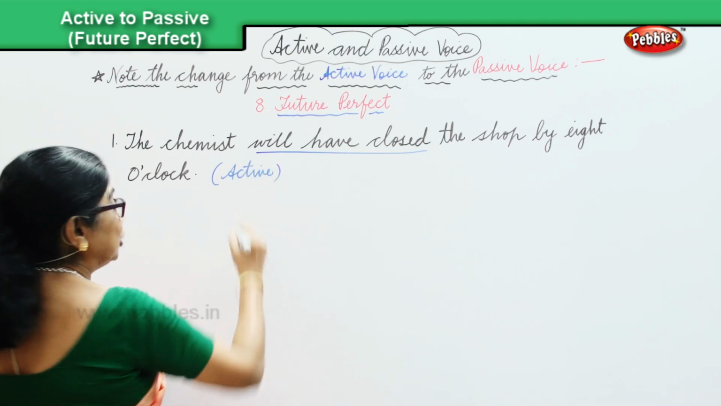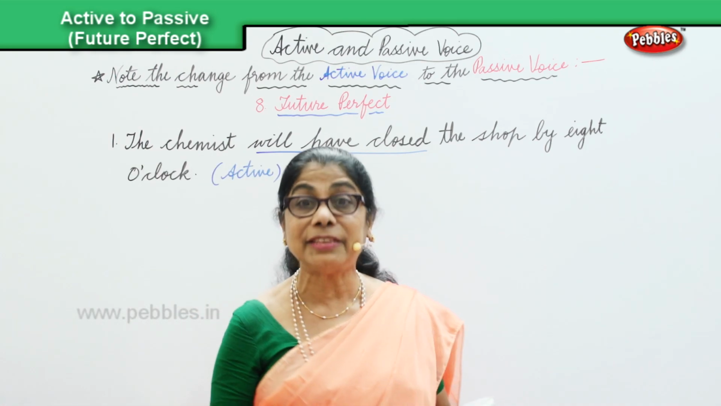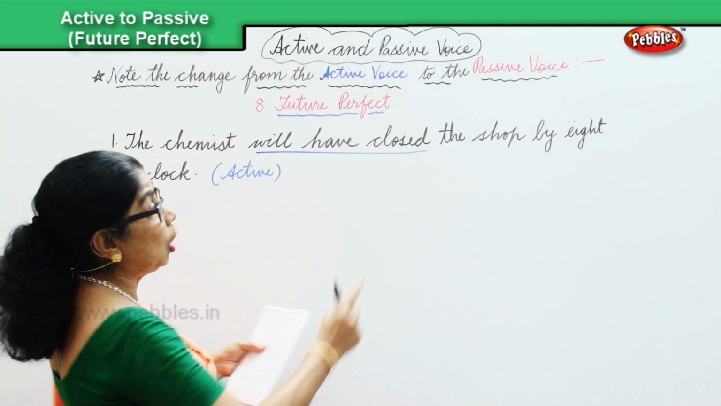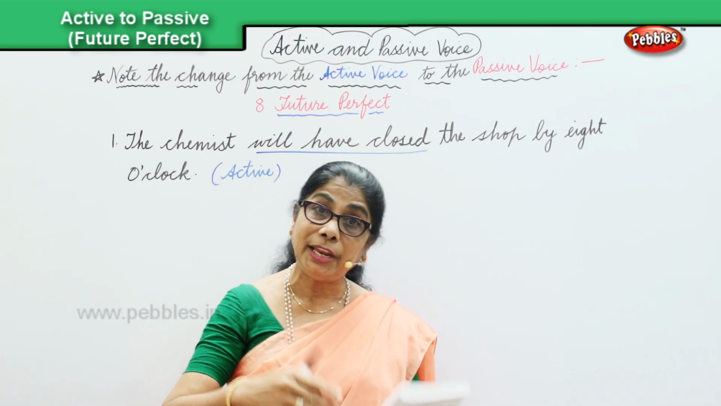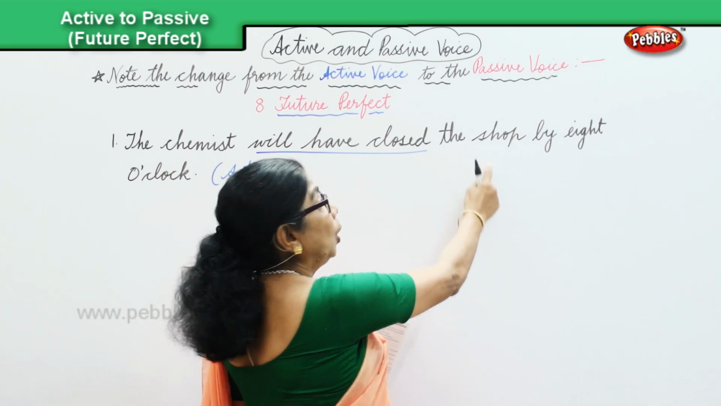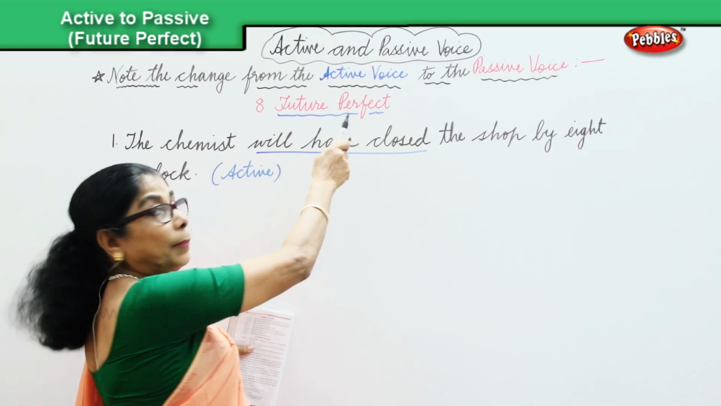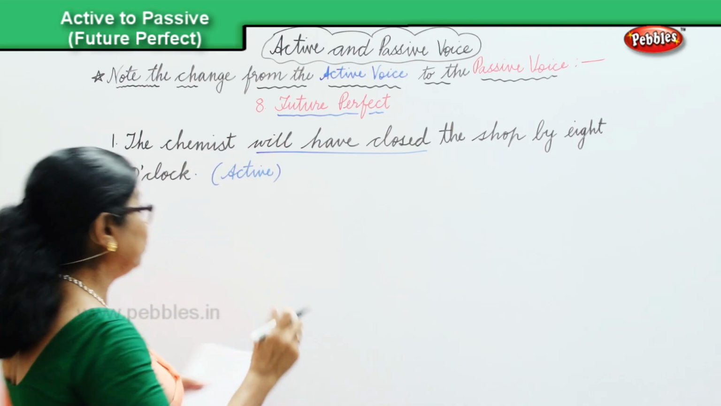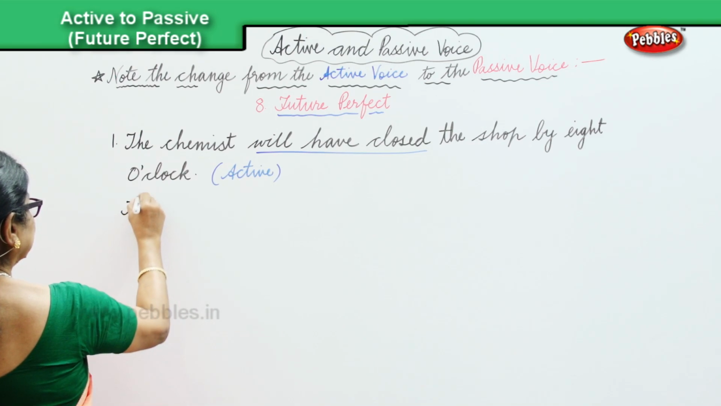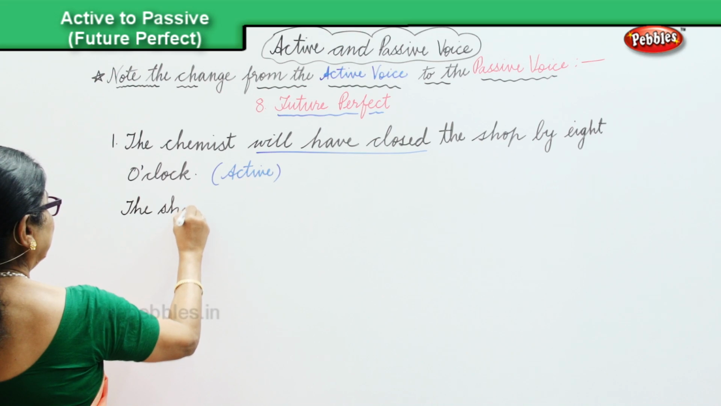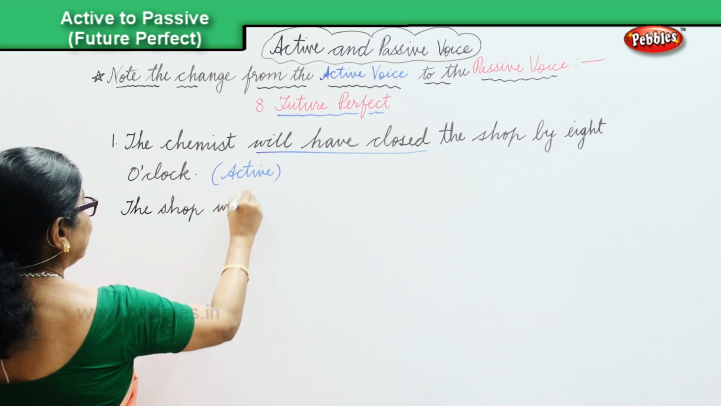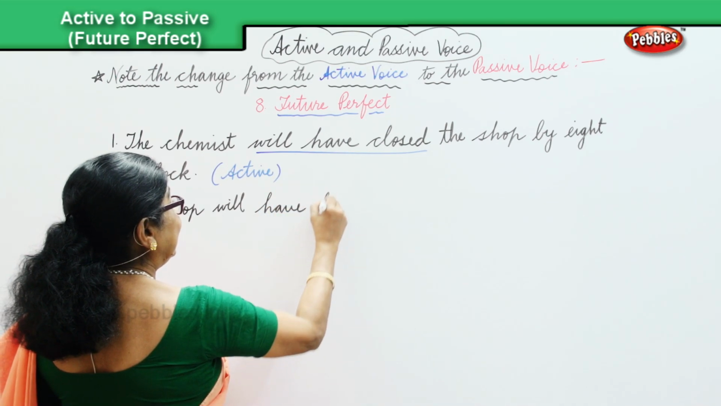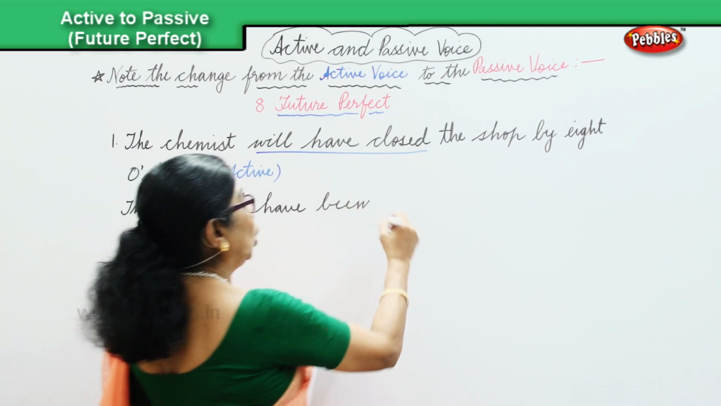Now let's note the changeover from the active into the passive in the next sentence. Okay, how will we change now? The shop will have been closed. The shop will have, we are looking at future perfect. The shop will have been closed by 8 o'clock. So, the shop will have been closed.